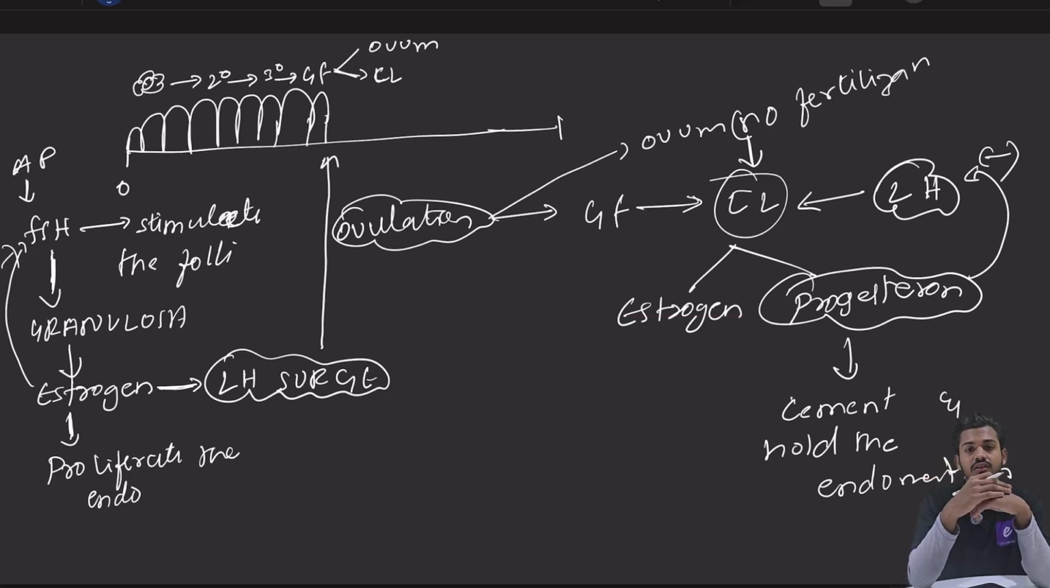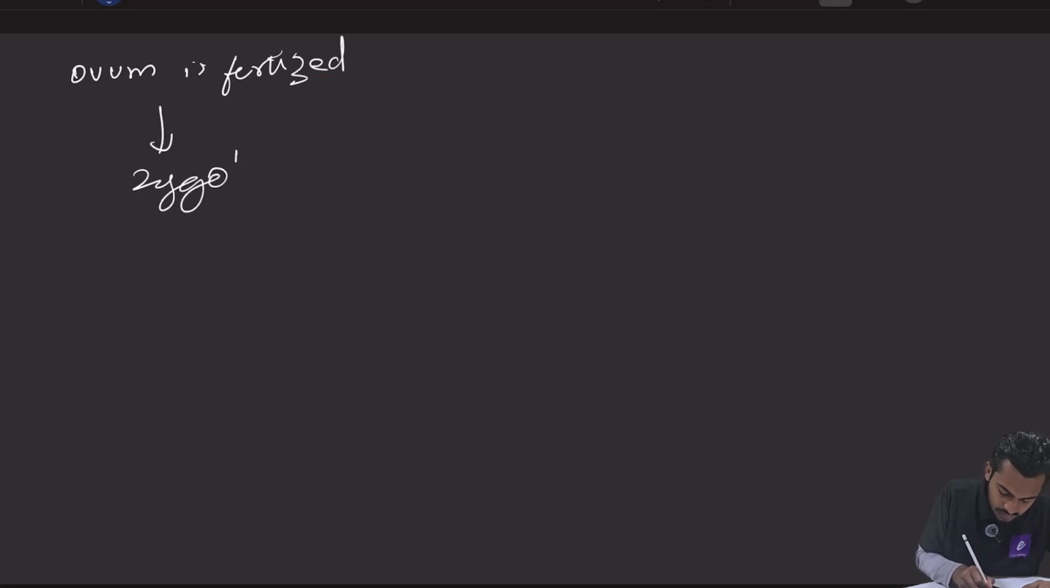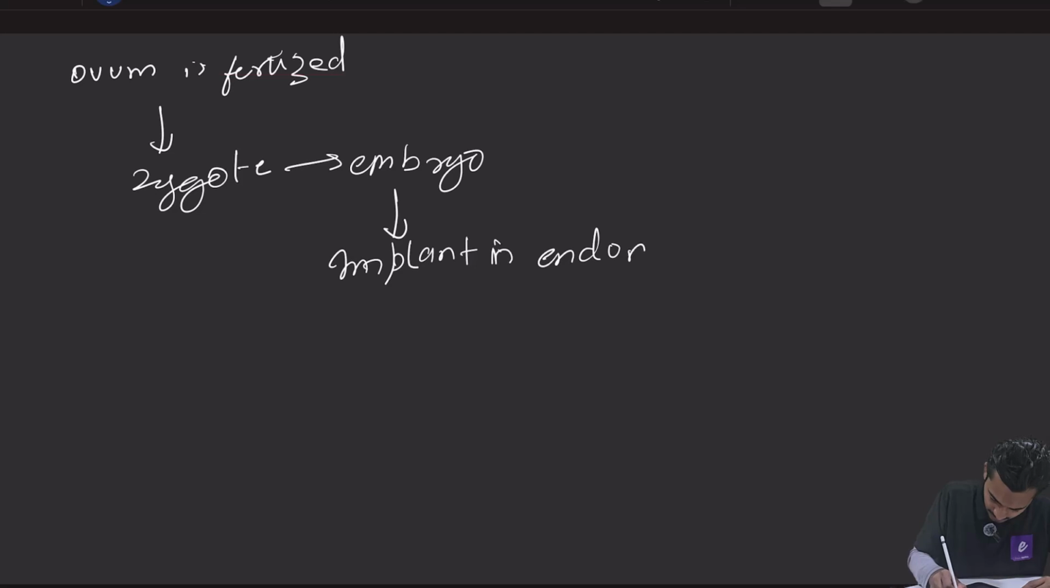After fertilization there will be formation of zygote. If the ovum is fertilized, there will be formation of zygote. This zygote will become embryo. This embryo will go and implant in the endometrium, right? It will implant in the endometrium, and there will be development of placenta.